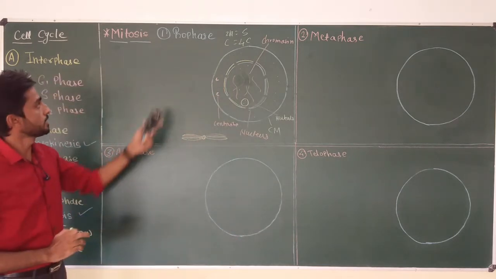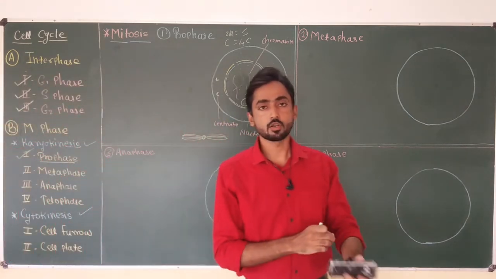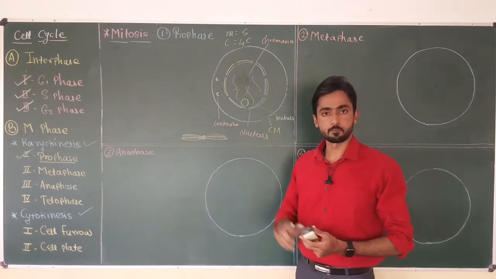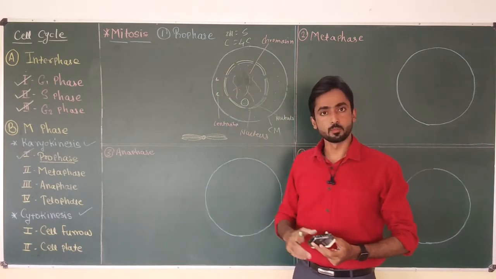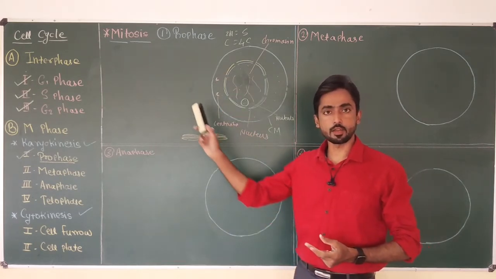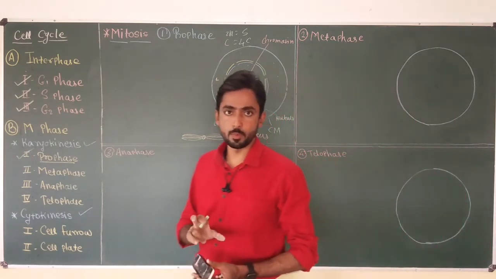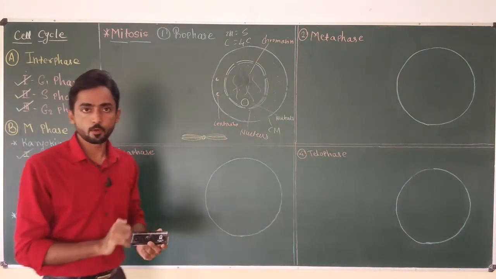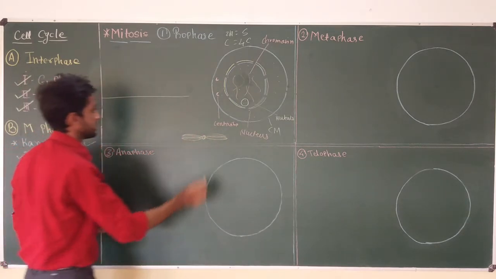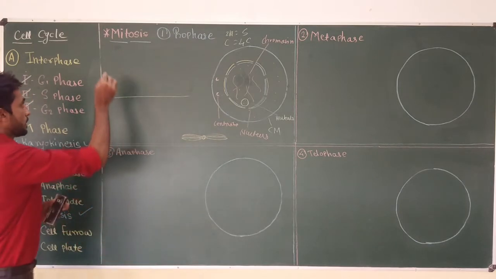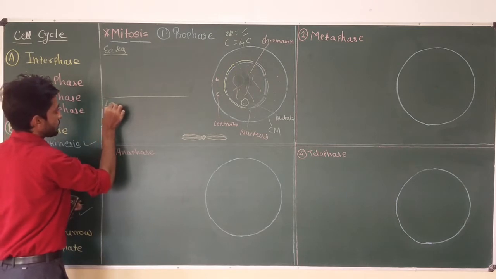Now this cell will enter prophase, and I am going to discuss the detailed changes that occur inside the nucleus, or inside this cell, when the cell passes through prophase. It is the longest phase, and prophase is divided into two parts for better understanding: early prophase and late prophase. So I am going to discuss the different changes of early prophase and late prophase.